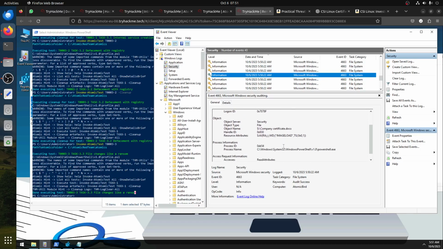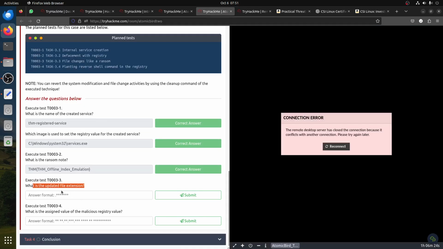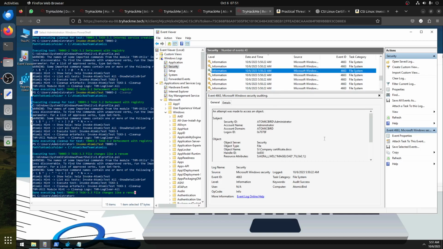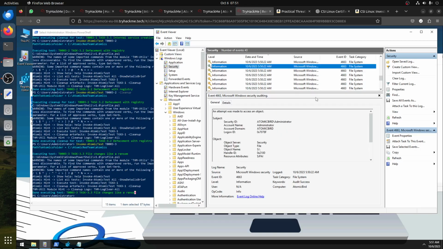What's the object? Computer certificate. The dog. What's the question? What's the updated file extension? Why are you trying to access company.certificate? Okay. He's also trying to access that file too. What's this? Administrator file system. Write data, add file. Okay, next one.